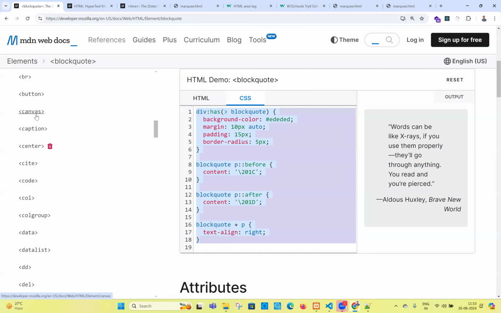What can they do by using the canvas tag, do you know? By using the canvas tag, we can develop gaming applications. What can we develop? Gaming applications we can develop by using the canvas tag. For canvas and SVG, there is a textbook of around 1500 pages, only for canvas and SVG. What can we do, sir? We can develop gaming applications, sir.